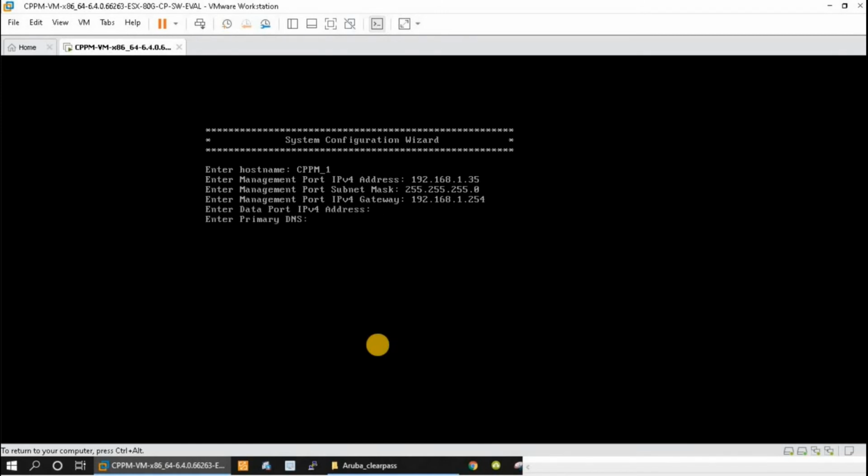For the data port, for now I'm not going to add one. Maybe we will add it later. DNS is my Active Directory, so this is the IP of my AD.